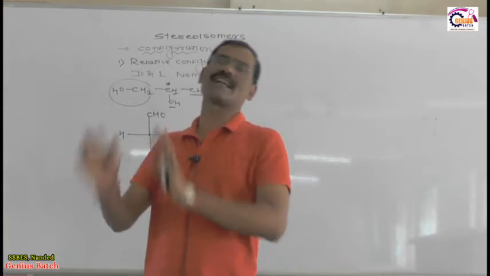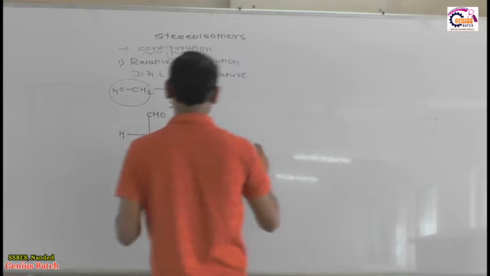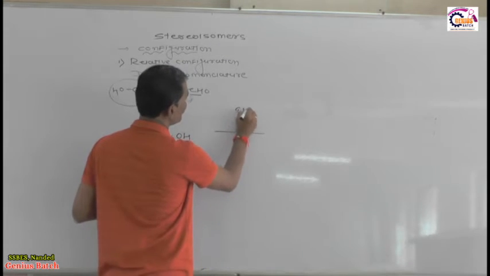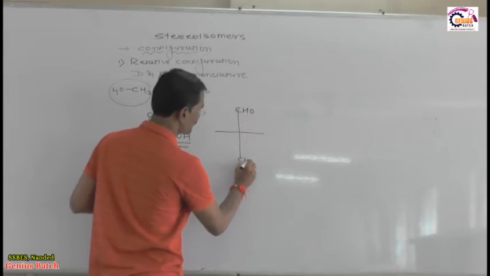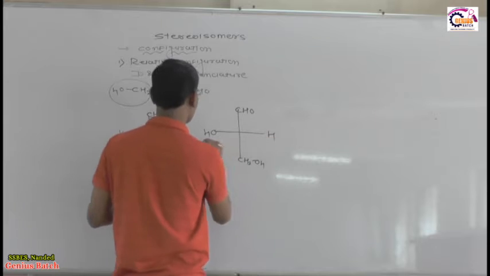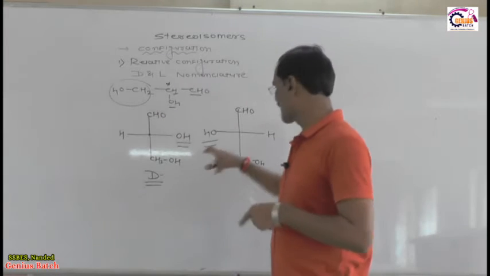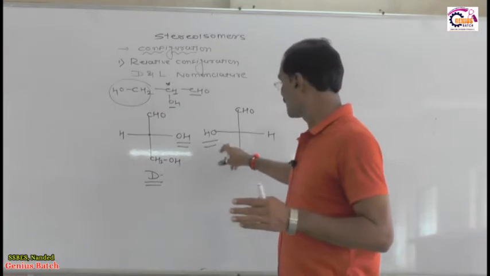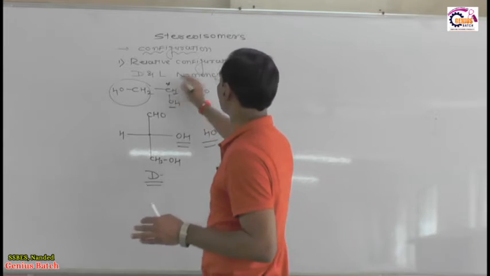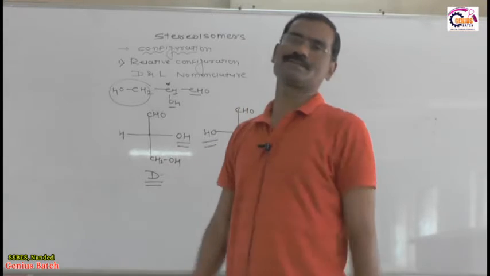Okay, this is D-glyceraldehyde. And suppose we write this molecule in this way: here CHO, here CH2OH, and here OH, and here H. Now here OH is on the left side. If OH is on the left side, then such an isomer is called the L isomer, and this is the relative configuration, that is D and L.